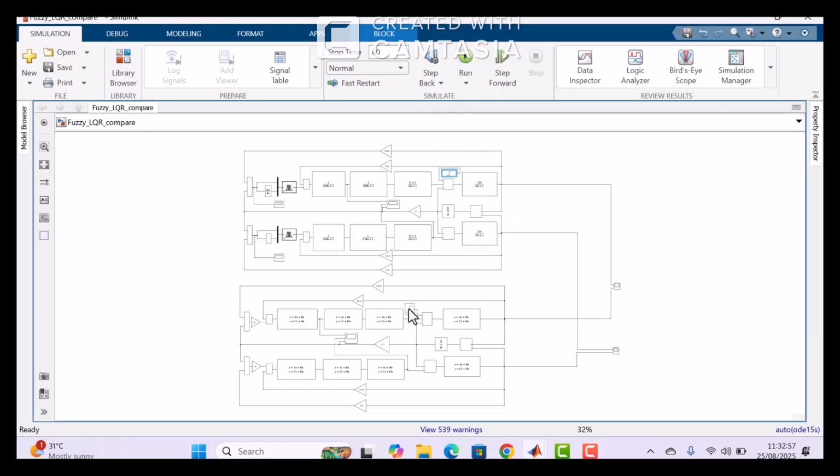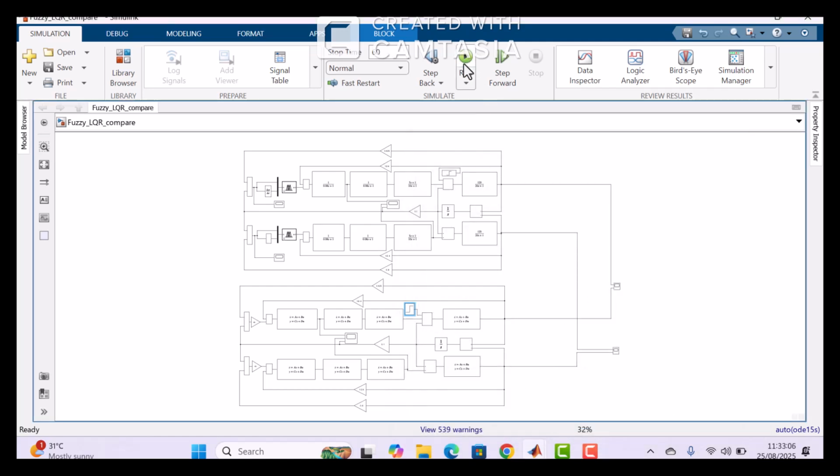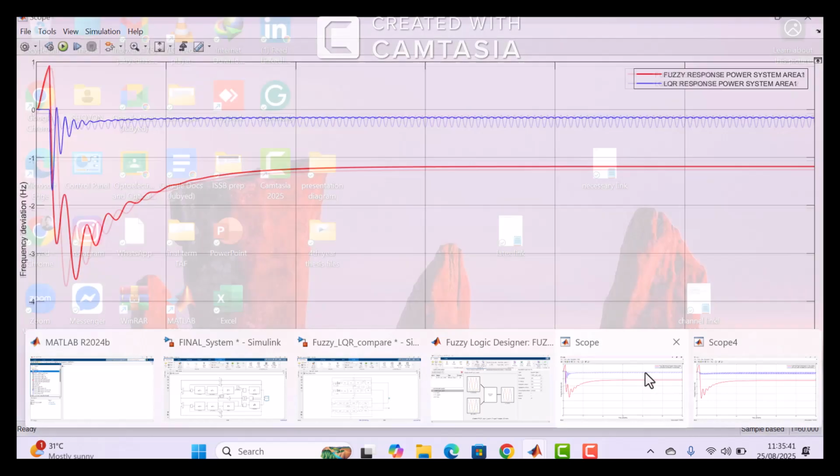We are taking 2 power unit in both controllers. Here we are going to analyze area 1, and it shows the LQR controller represents better performance than the fuzzy logic controller in terms of frequency deviation and overshoot compensation for load change under dynamic response, I mean 2 power unit load.